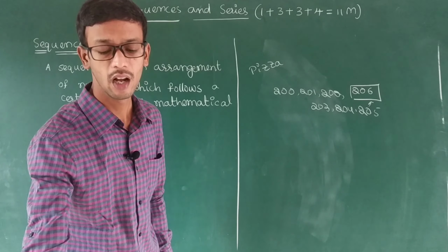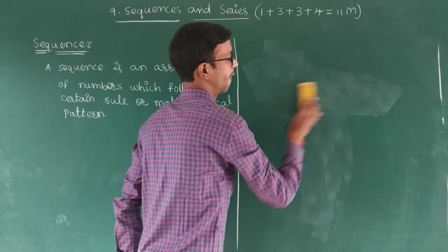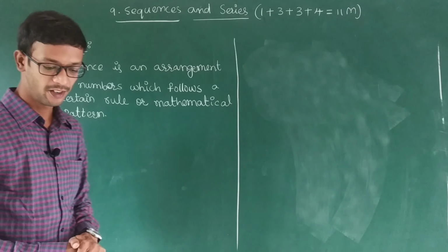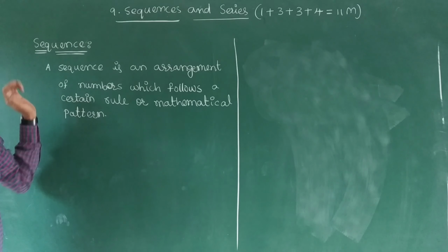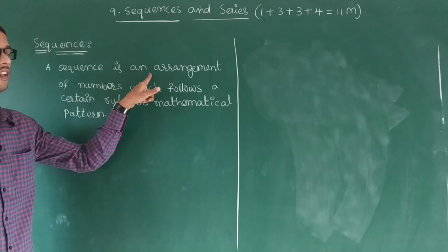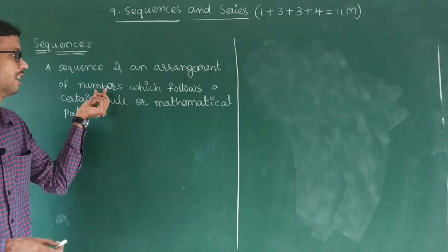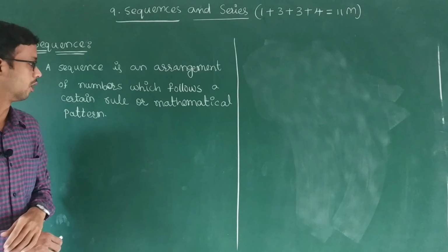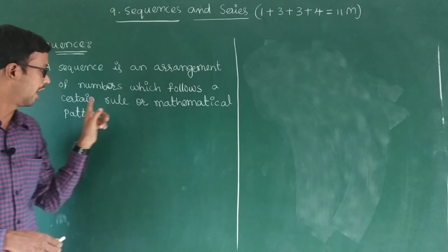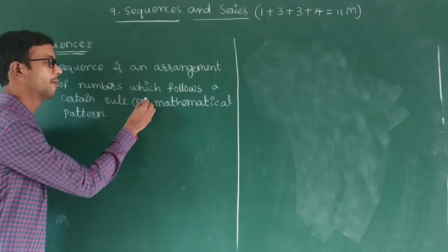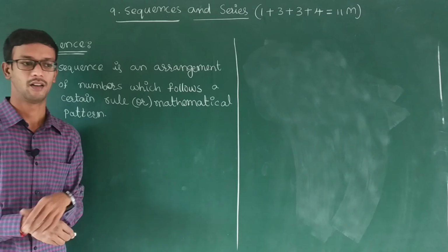So now we continue our definition. Lot of examples you can take. Now, the definition, you observe here. Sequence. A sequence is an arrangement of numbers. Arrangement of numbers we are taking. This is mathematics, so that's why numbers. Otherwise, you can write objects also. The numbers which follow a certain rule or mathematical pattern.